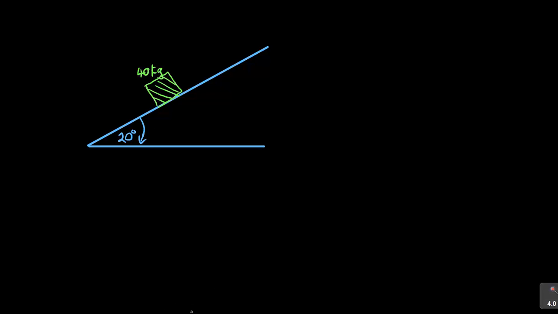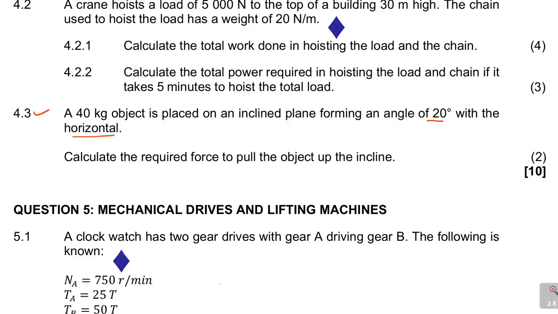Let me just write it inside here to say this is 40 kg. It's good like that. I hope you can see that. In this 40 kg object, there are a few things we need to do, but let's go back to the question before I go ahead of myself. It says a 40 kg object is placed on an inclined plane forming an angle of that.